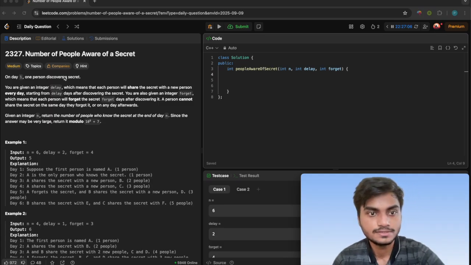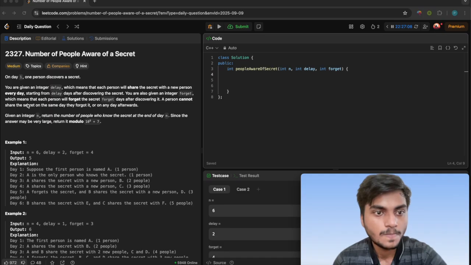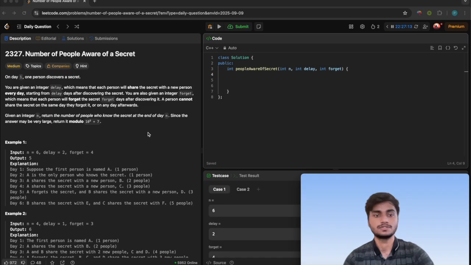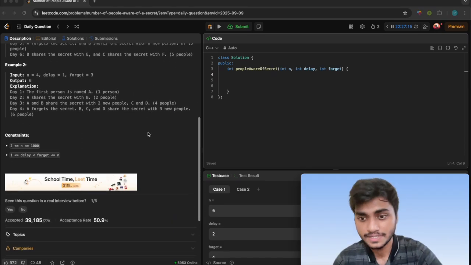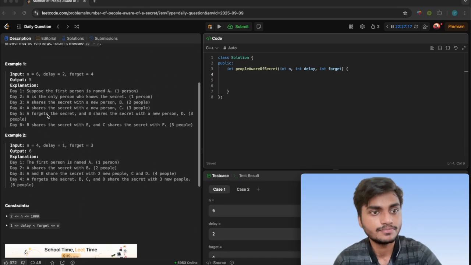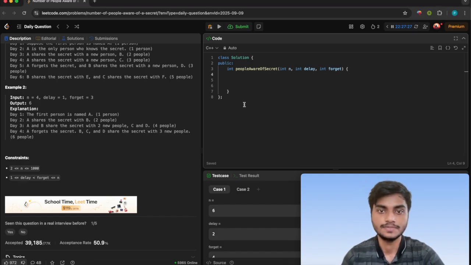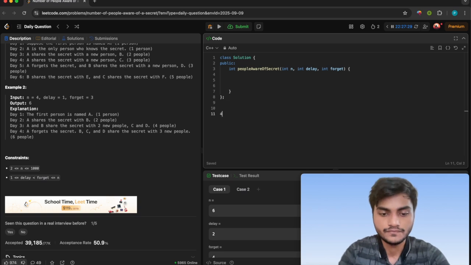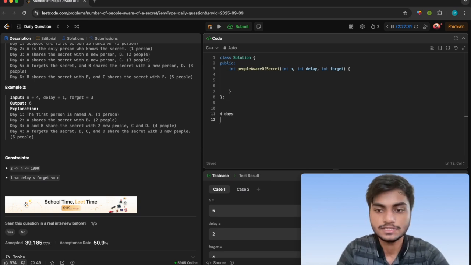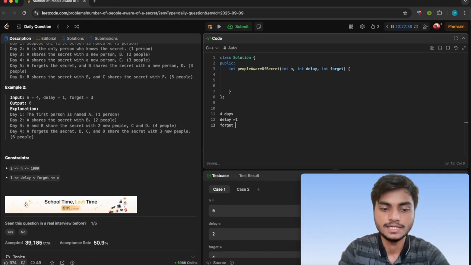Okay, that is clear, so that's all about this question. Let me explain the example. Let's consider example number 2. It says n is 4, which means we have 4 days, and delay is 1, and forget is 3.